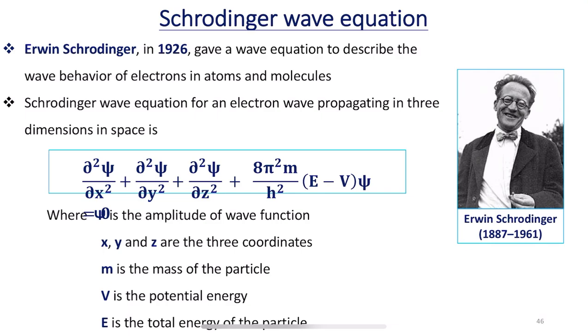Suppose the question asked in the exam is: write the Schrodinger wave equation for an electron wave propagating in 3 dimensions in space and explain the terms. Then you have to write this equation and explain all the terms, saying that psi is the amplitude of the wave function, x, y and z are the 3 coordinates, m is the mass of the particle, v is the potential energy, E is the total energy of the particle.